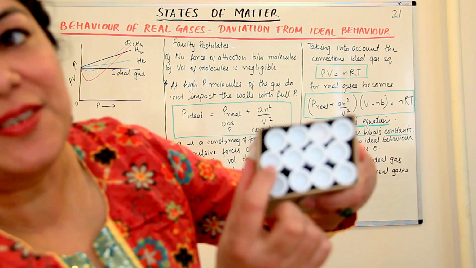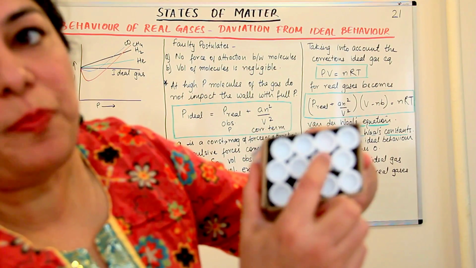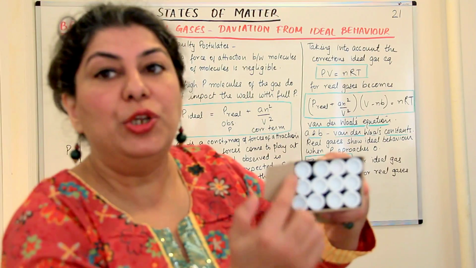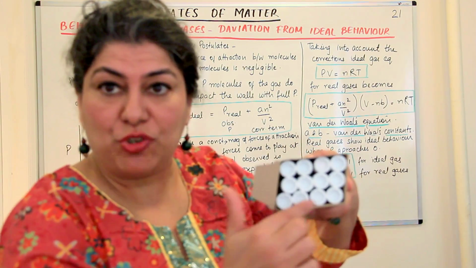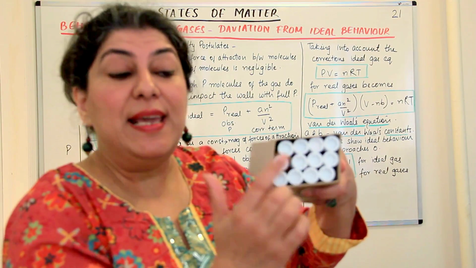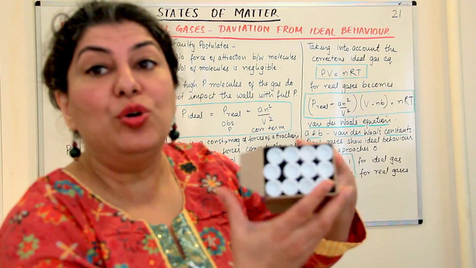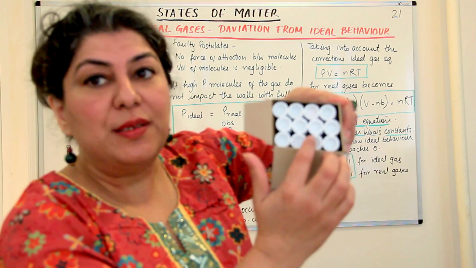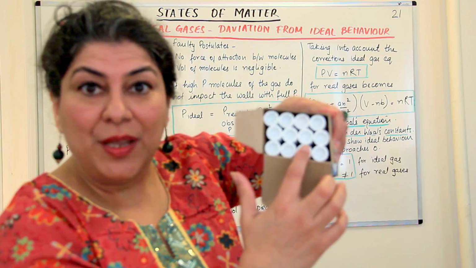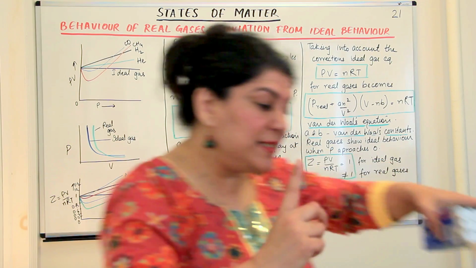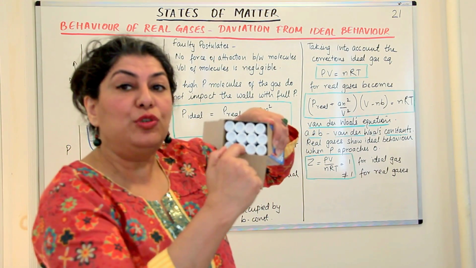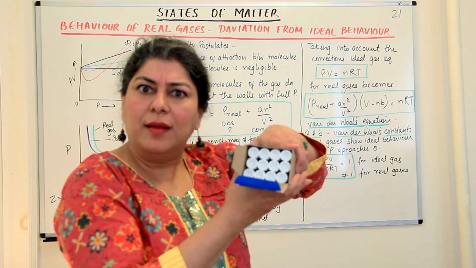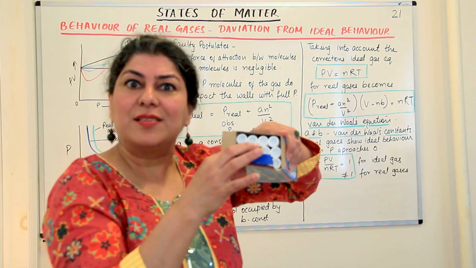So even if they are huddled together, the actual volume of these pens is less than the volume that they are now occupying, because you do see spaces in between them. So the kinetic molecular theory does not account for this space. You cannot bring them closer than this, come what may. They cannot occupy space less than this.